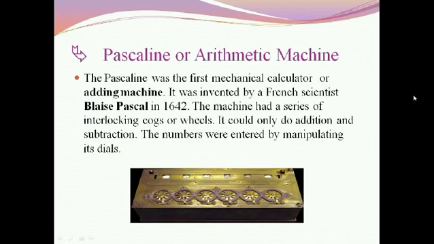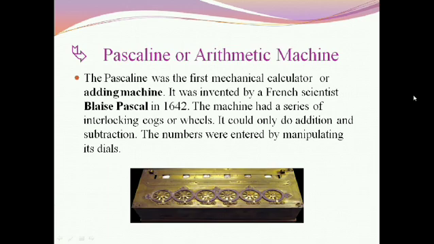Pascaline or arithmetic machine. The Pascaline was the first mechanical calculator or adding machine. It was invented by a French scientist, Blaise Pascal, in 1642. The machine had a series of interlocking cogs or wheels. It could only do addition and subtraction. The numbers were entered by manipulating its dials.